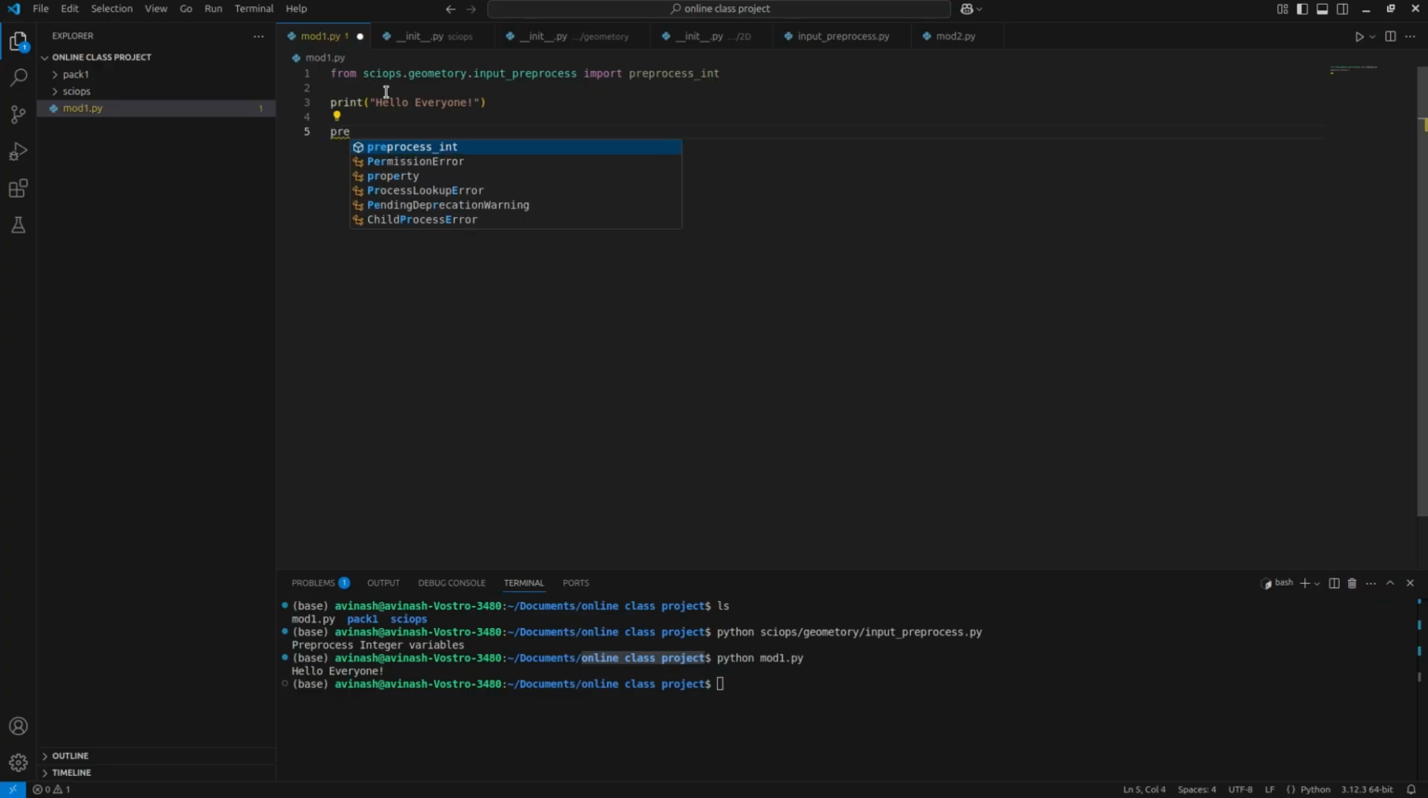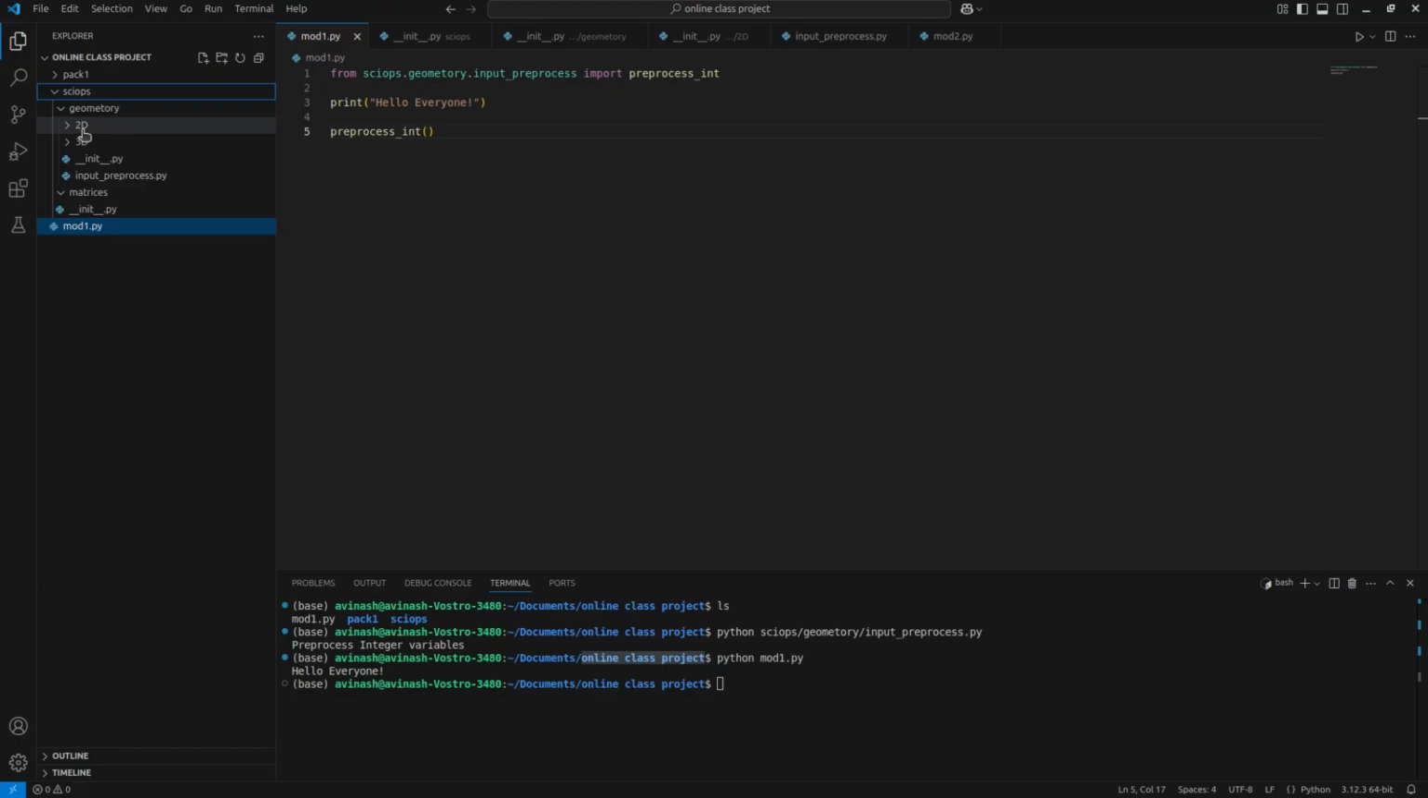I am calling that function, right? This function into where it is, into psyops, into input in this function. So from psyops geometry dot input processes, I am importing this function and I am calling this function now. Now I will save this, control S.